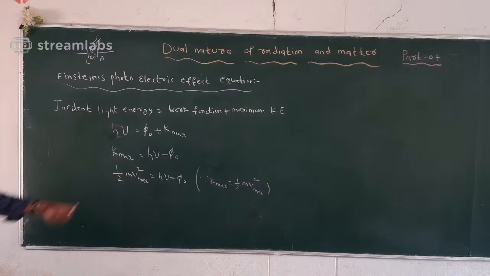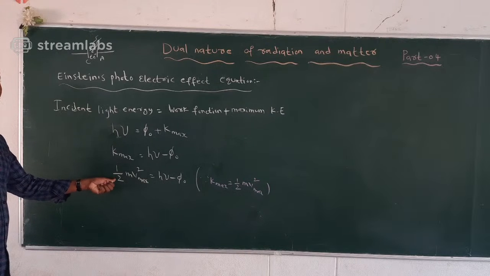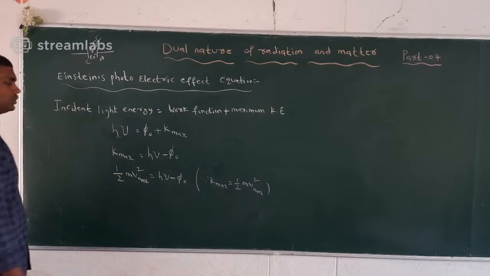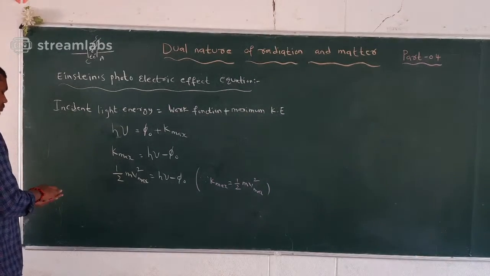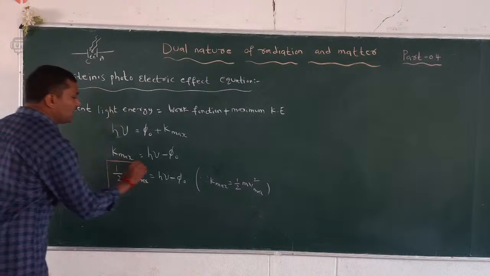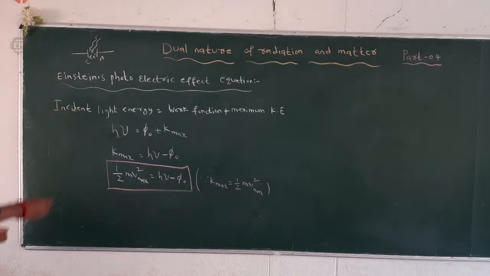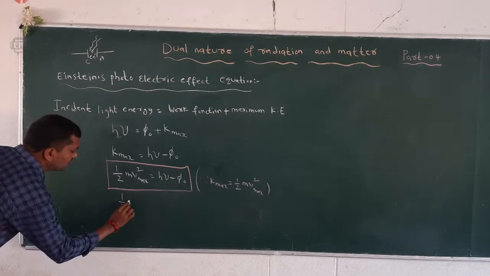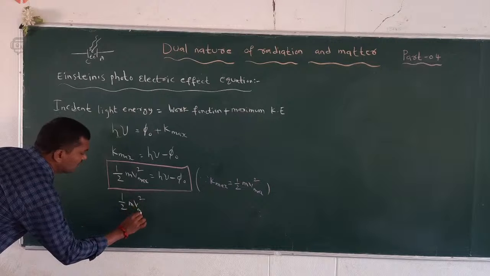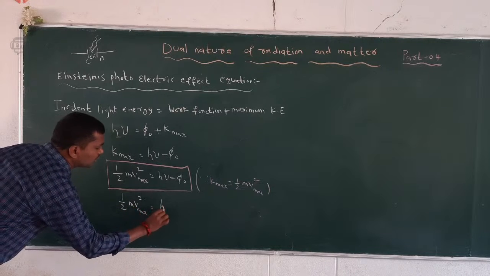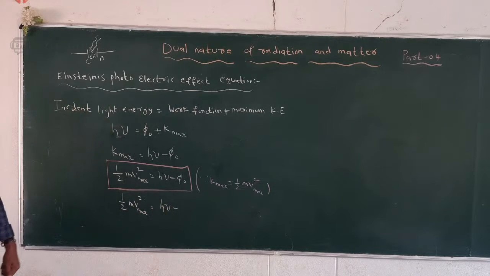So we can substitute it, and half m v square maximum is equal to h nu minus pi naught. This is called Einstein photoelectric equation.